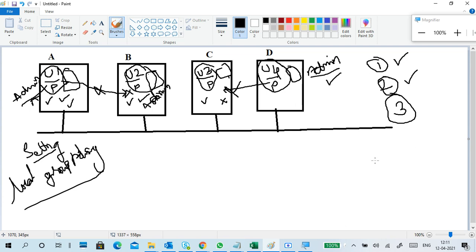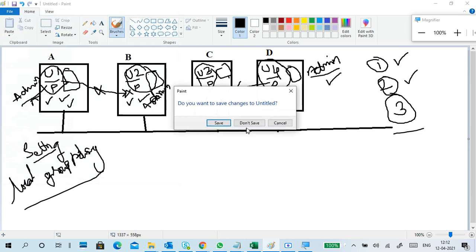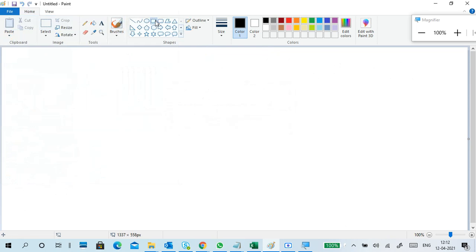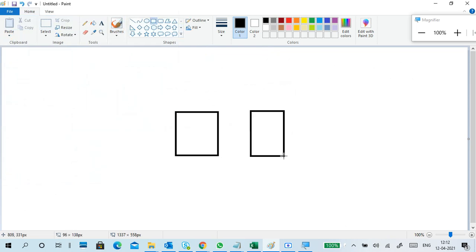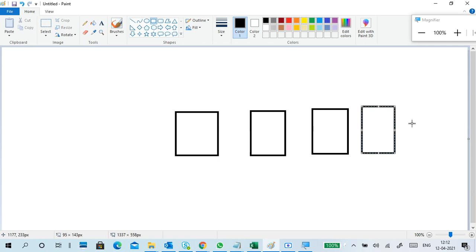So this is about the workgroup. What are the negative things, meaning what are we not getting in a workgroup? That we have to see. Again I will draw, because I drew a lot of things on this. Here again I'm putting 4 or 5 PCs, depending upon the size.